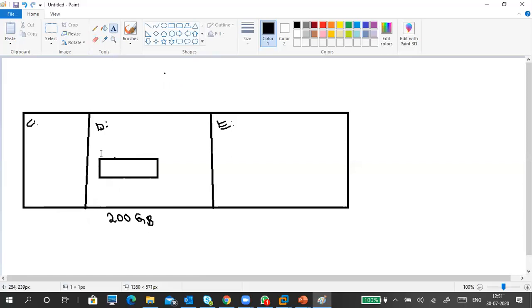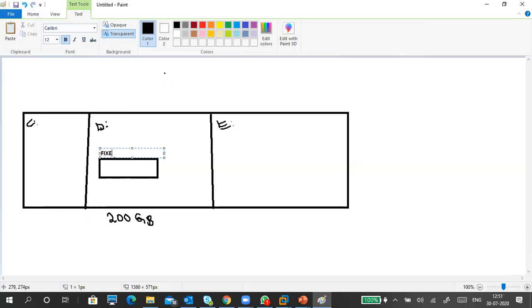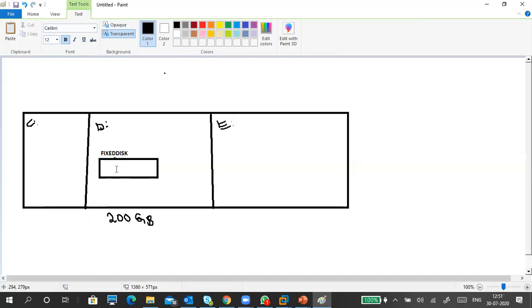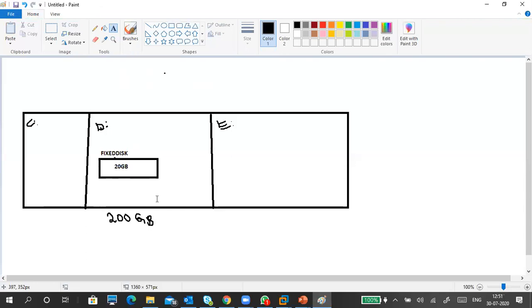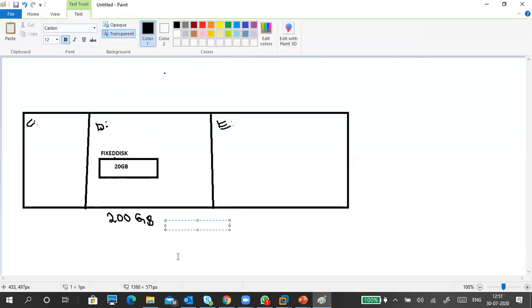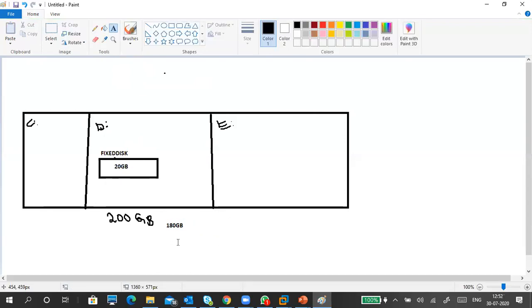I'm going to create a fixed disk. The disk size is 20 GB. Whenever you create a fixed disk, once the disk is created, this 20 GB is occupied right away. This 20 GB will be occupied inside your physical disk only. It means if you check your D drive free space, it shows 180 GB. It shows free space is 180 GB only.